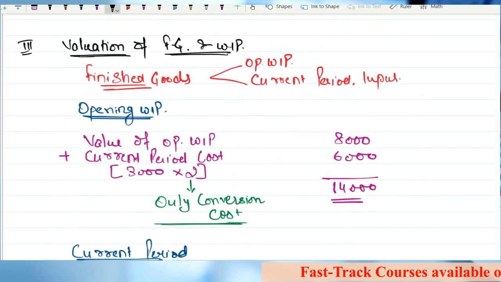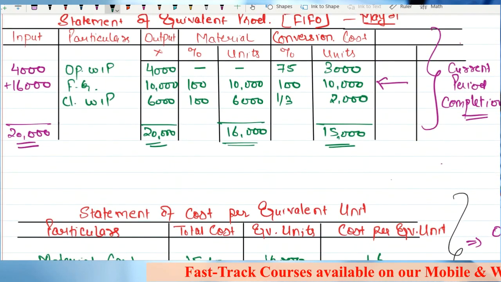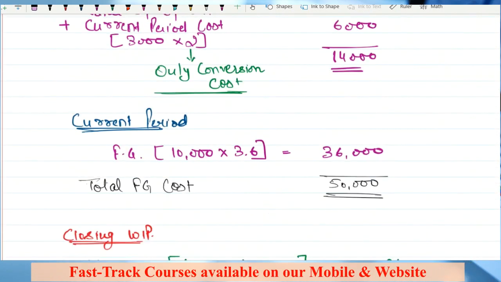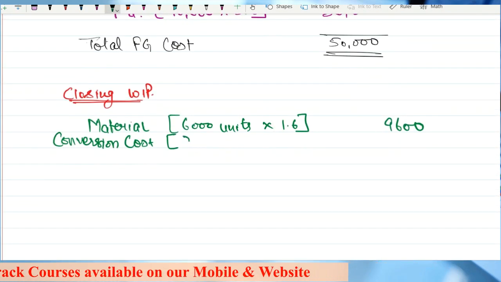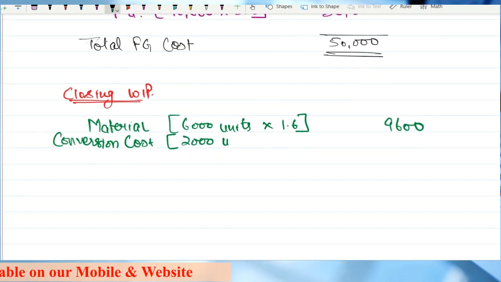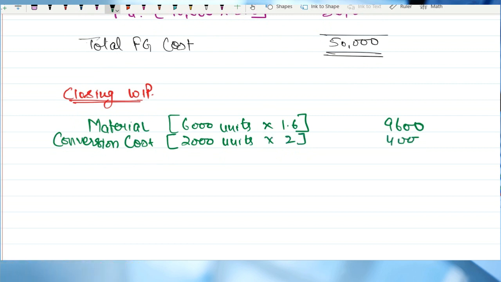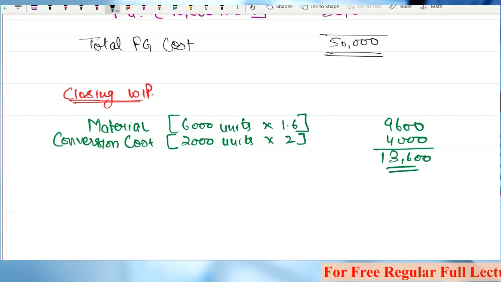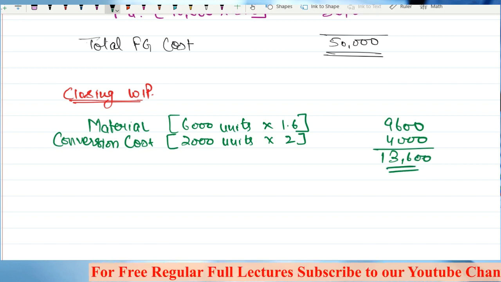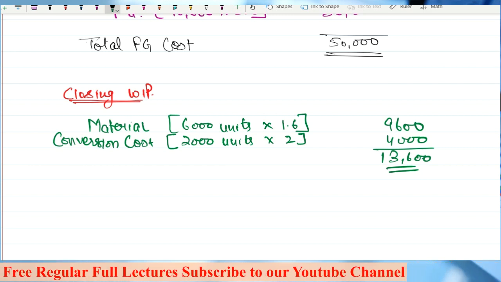Be careful. How many units on the conversion cost of closing WIP? Only 2,000 units, not 6,000 units. What is the rate? 2 rupees. So that means 4,000. The total value is 13,600. Any doubts, sir? Clear?